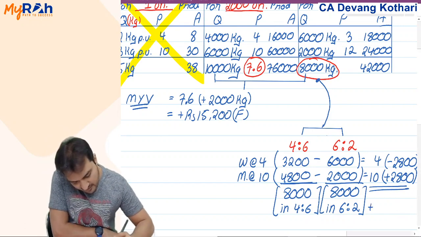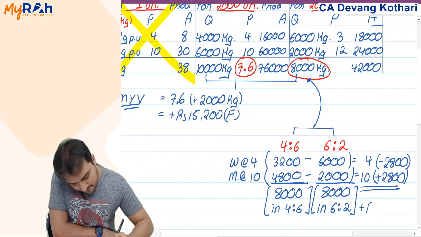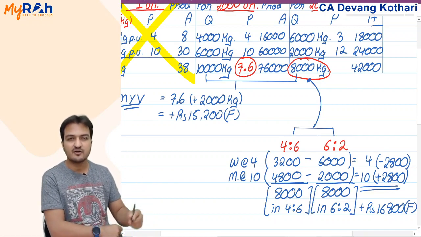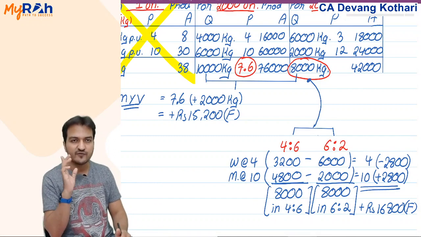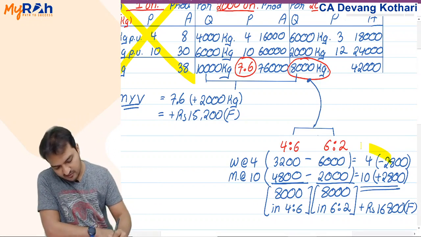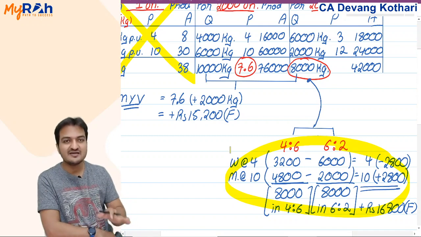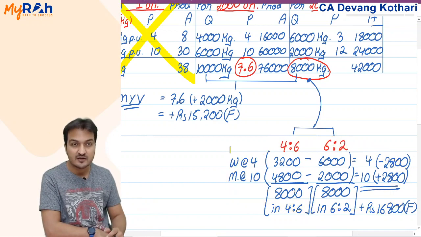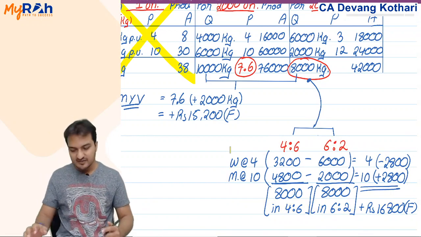Net effect, I have saved positive 16,800 favorable. This 16,800 favorable becomes my mix variance, and in fact this entire calculation is itself the formula for material mix variance.